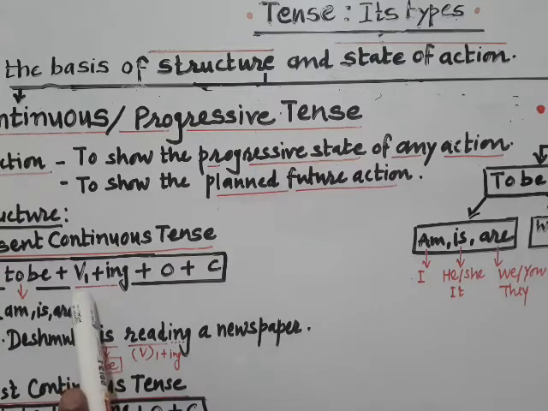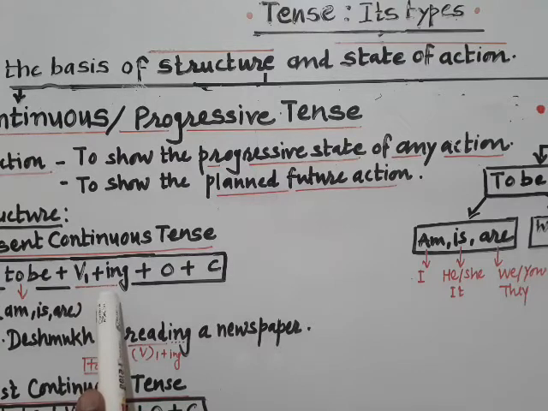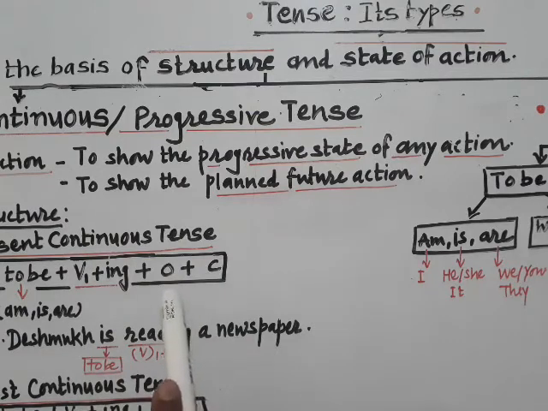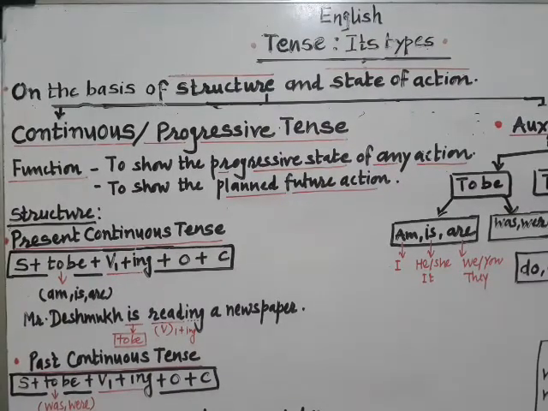Afterwards your verb in base form. The only condition is that it is suffixed with ing. It is an indicator of the continuous or progressive state of that action. And as we discussed earlier, object plus complement, both or both not, or one of them. This is the general structure of progressive or continuous tense.